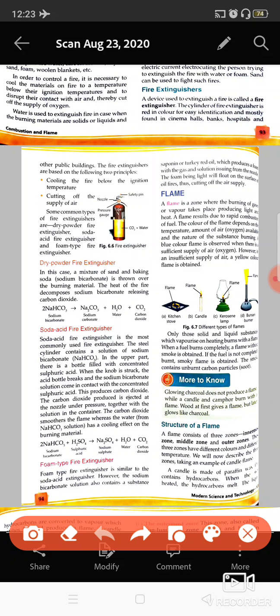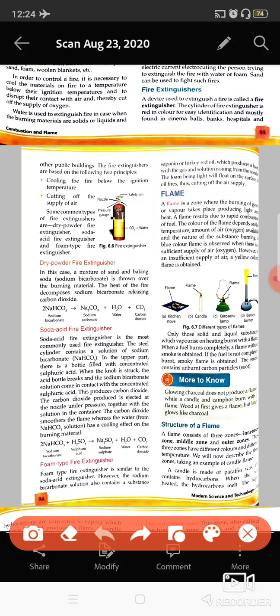One more type is the foam type fire extinguisher. This is similar to the soda acid one, using sulfuric acid and sodium bicarbonate, but with that one more substance is used, known as saponin. Saponin oil is a turkey red oil.